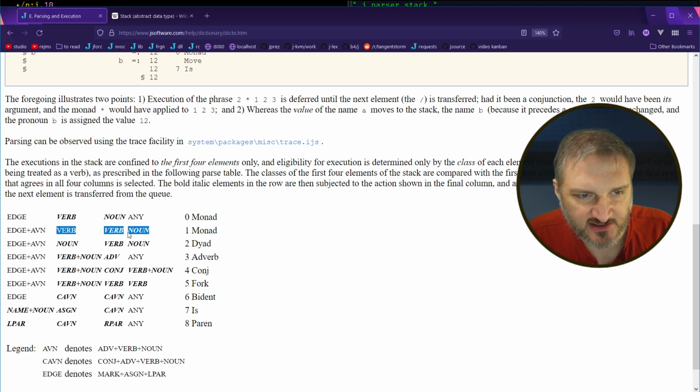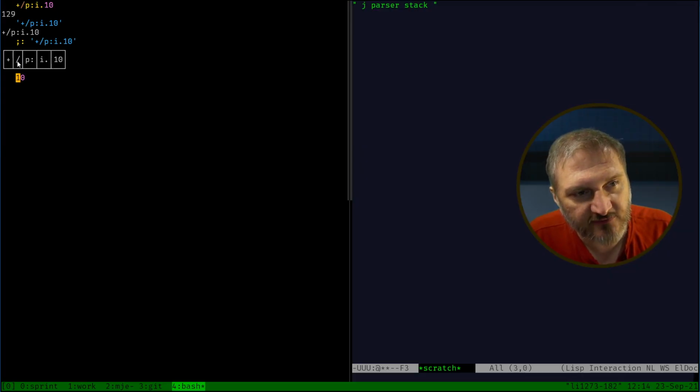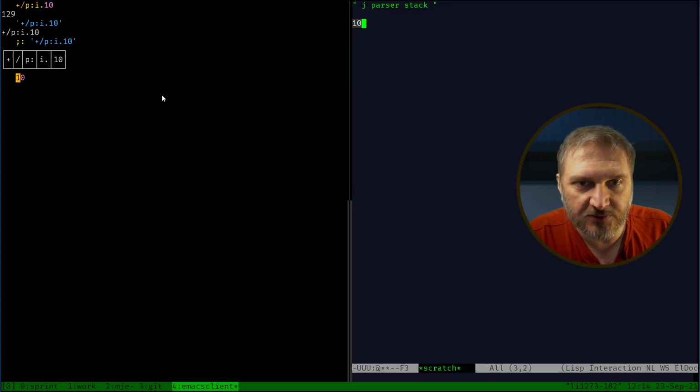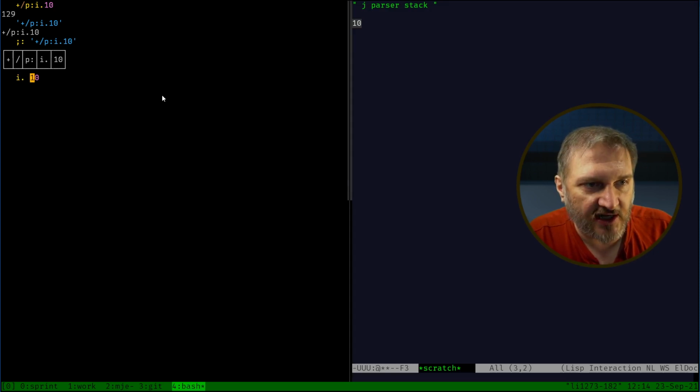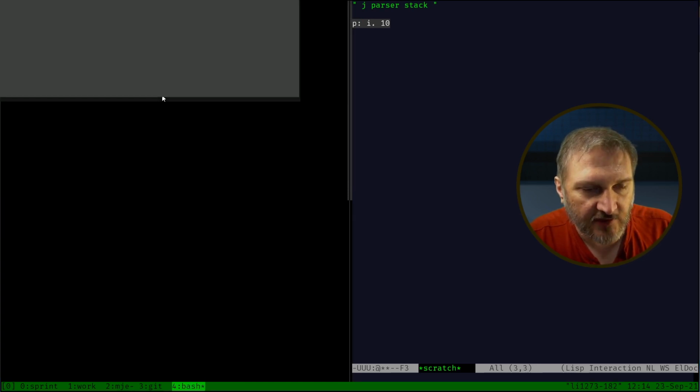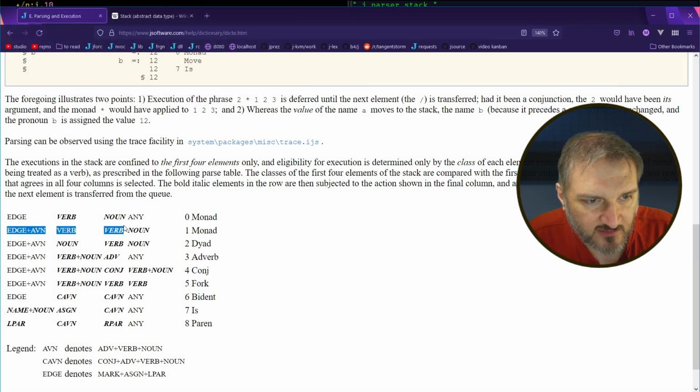So I guess this is actually this. So noun, verb. So these 2 items right here. Oh, actually, we'll do something different when we get here. So we have 10 on the stack. And so we don't evaluate that yet. We just push it onto the stack. And then we see I10. And so now we've got a verb and a noun. So that goes on the stack, I10. And then we see P, and that goes on the stack. And now we've got 3 things. And then we've got a backslash. Now we've got 4 things on the stack. So it goes through all these rules and figures out which one matches. And this slash character is a conjunction.